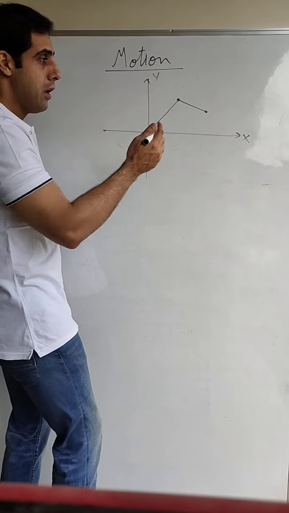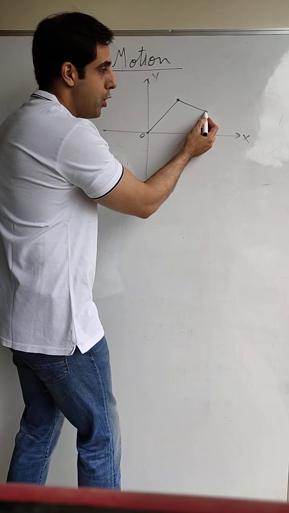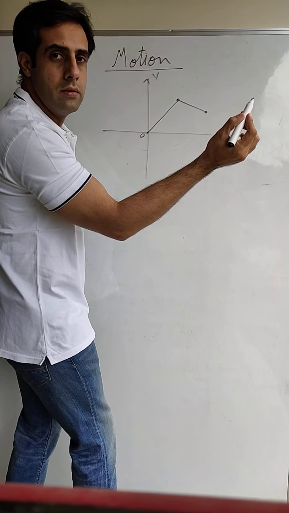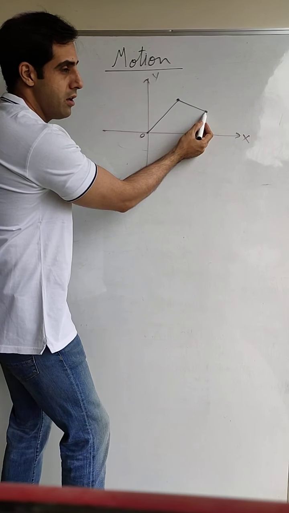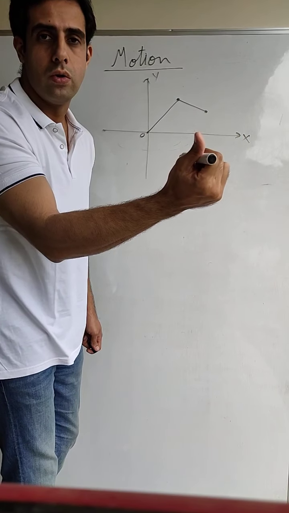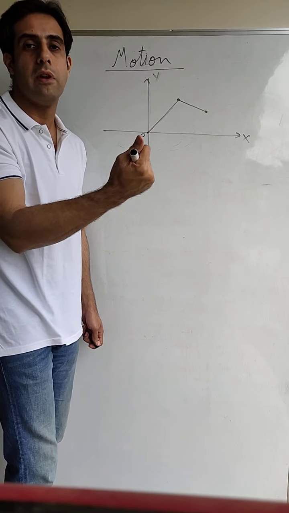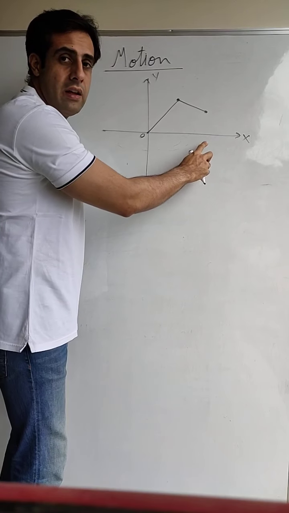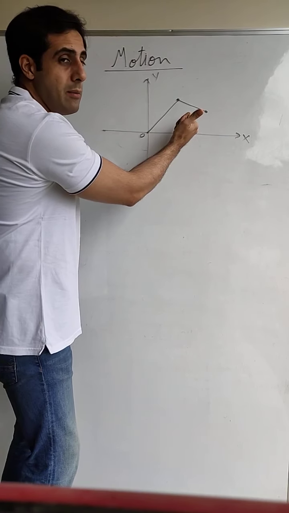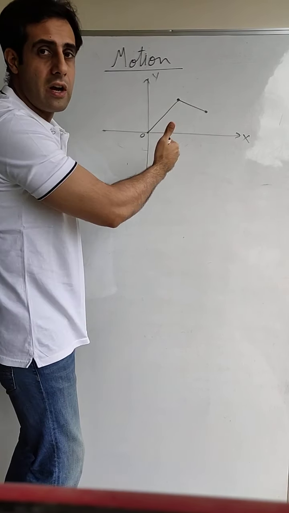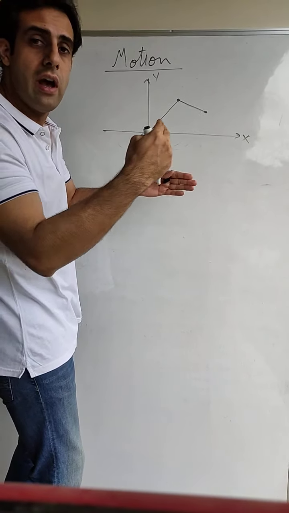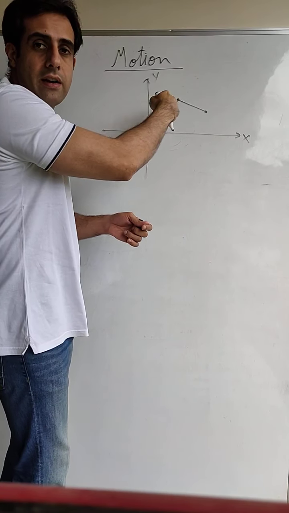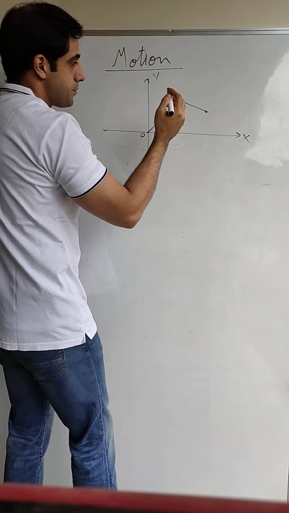Now suppose from here the body comes outward towards you. This is your third dimension. First dimension is length, second dimension is breadth, third dimension is depth. The body is coming towards you or going away from you. That is a third dimension.